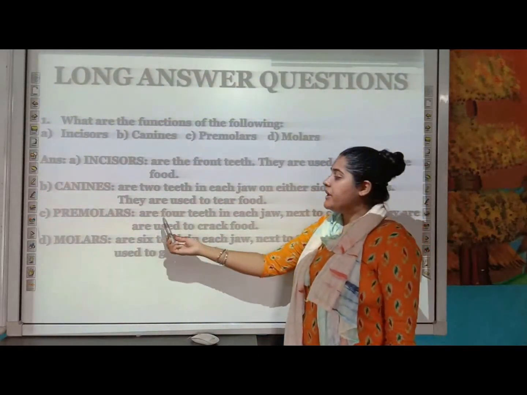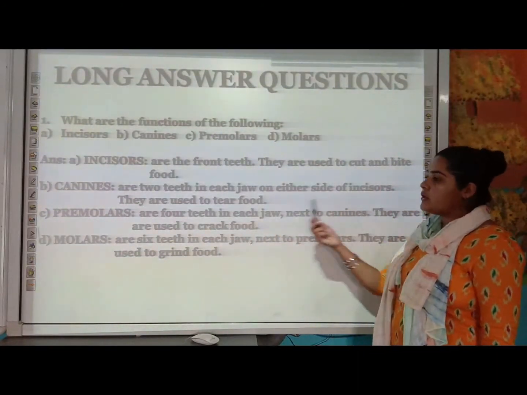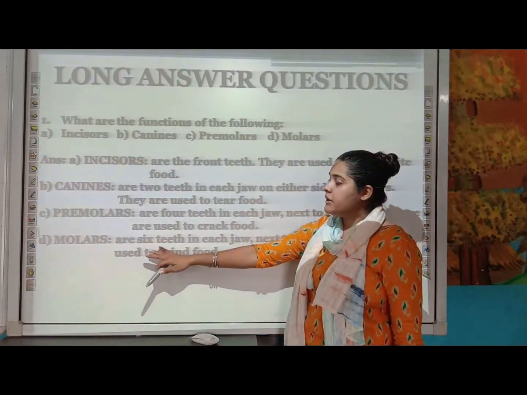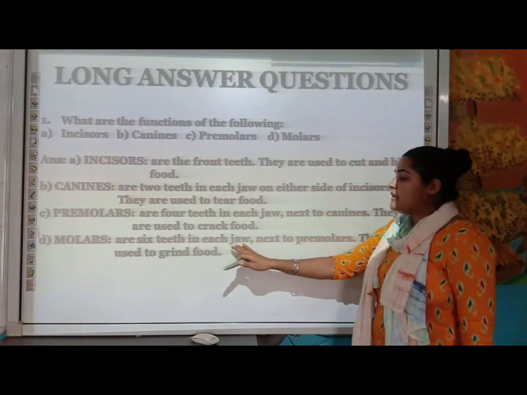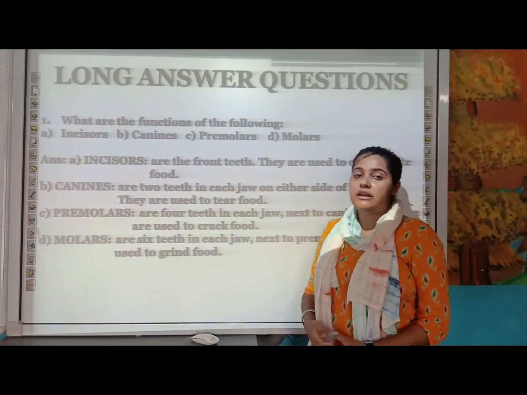The next is your premolars. The four teeth in each jaw which are next to the canines are your premolars and they help in cracking the food. The last one is your molars. These are the 6 teeth in each jaw which are next to the premolars and they are used in grinding the food.